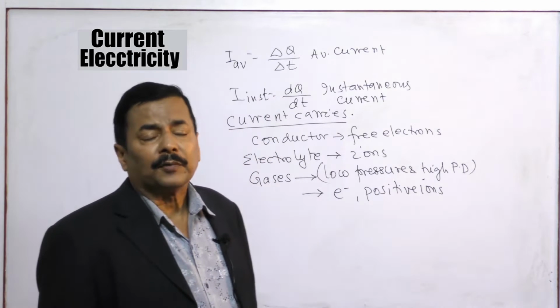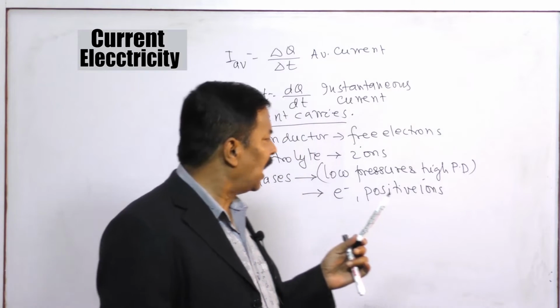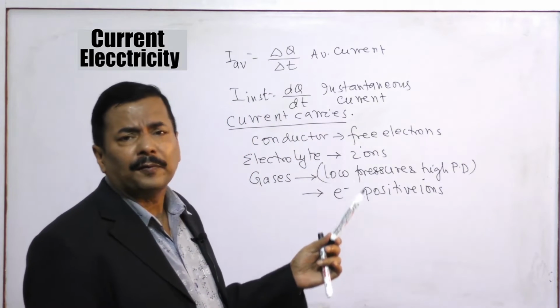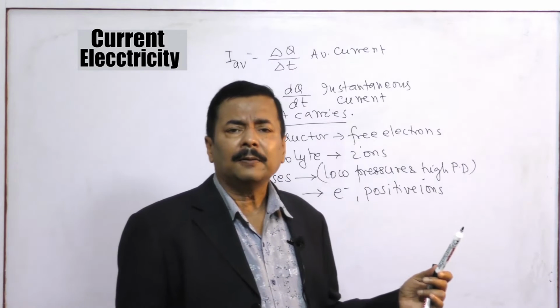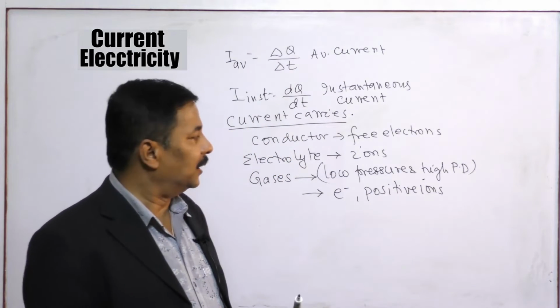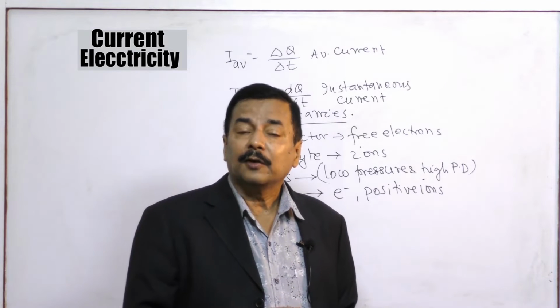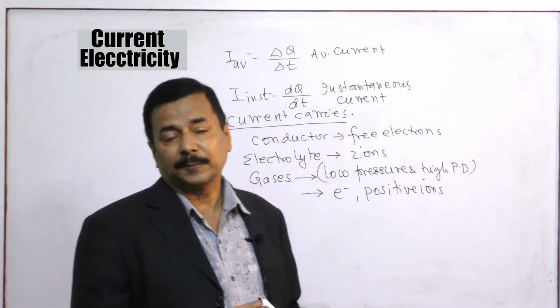What I want to tell you is that when there is a drift of electrons in a particular direction, then current is observed. For that you have to maintain a potential difference. If potential difference is not maintained, you cannot expect current.